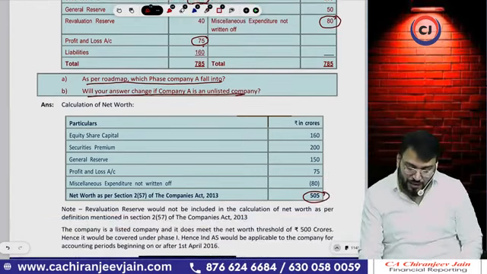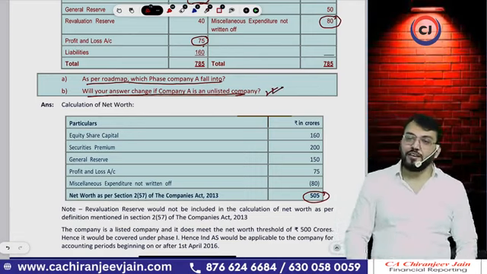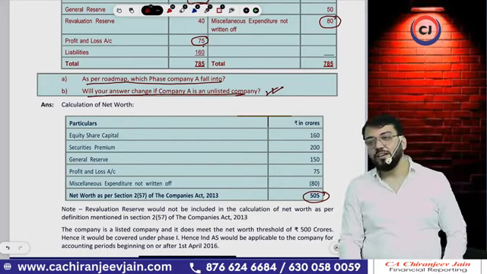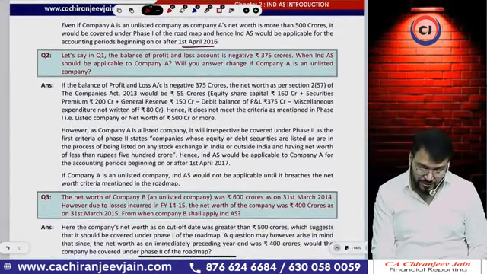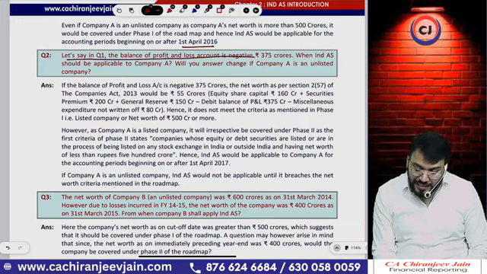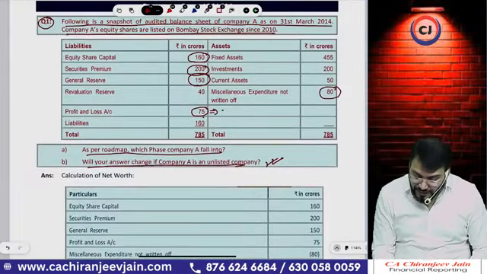So can I say here the answer will remain the same even though unlisted, more than 500 crore. It will be phase 1, meaning Ind AS will be applicable from 1st April 2016. Let's say in question number 1 the balance of PL account is negative 375 crore. What they are saying? Now this PL is actually 375 negative. So what is the net worth?